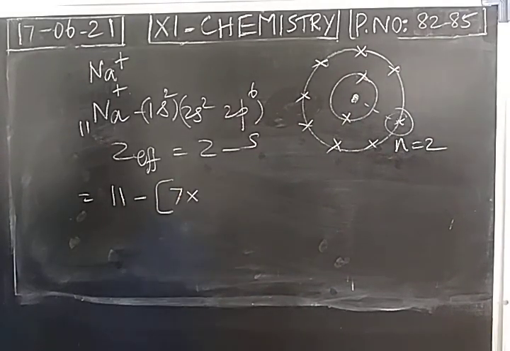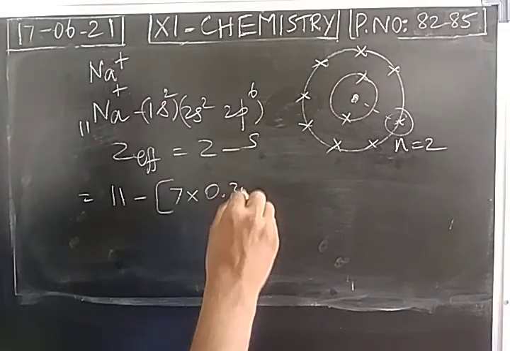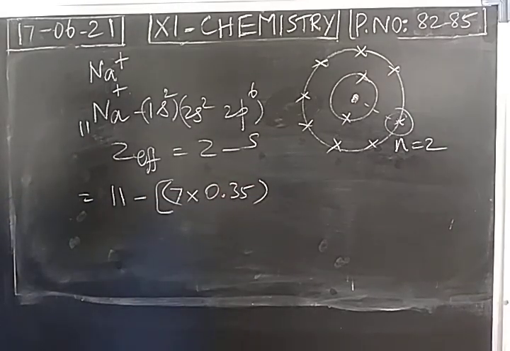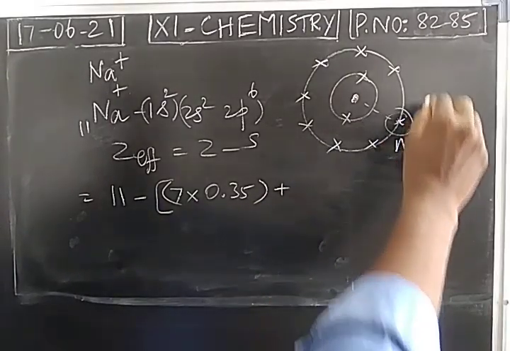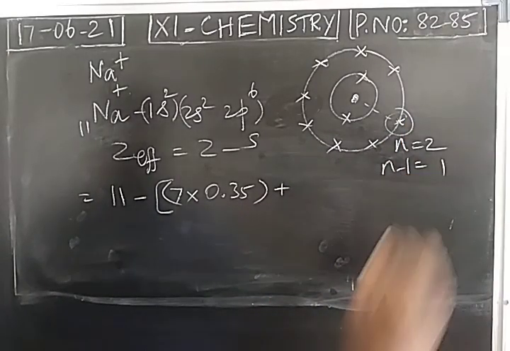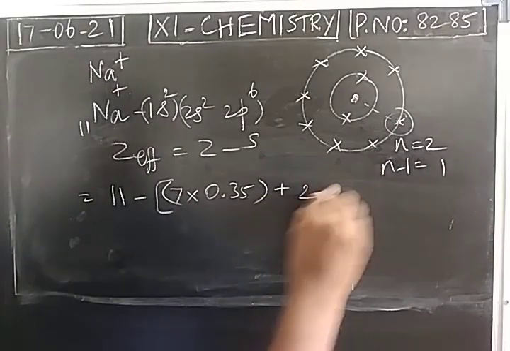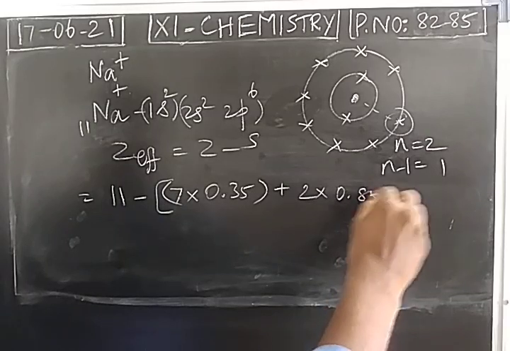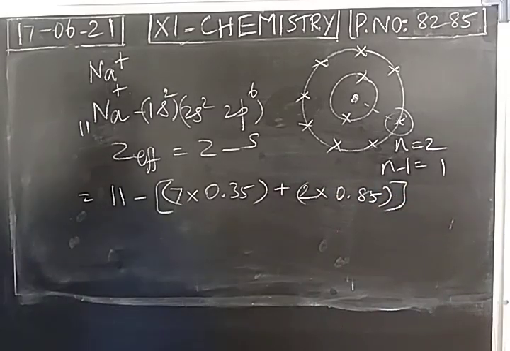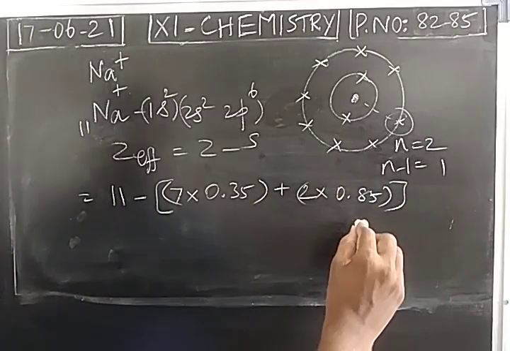Each electron is contributing the value 0.35 towards the screening constant. Then the n minus 1 shell. So the n minus 1 shell is the first shell. It has 2 electrons. Each electron is contributing 0.85 as a value towards the screening constant.